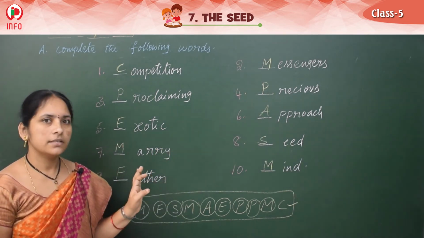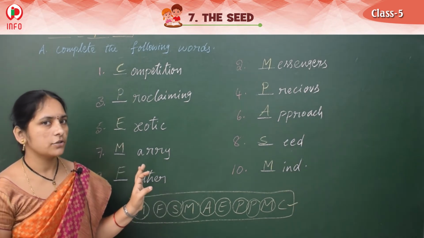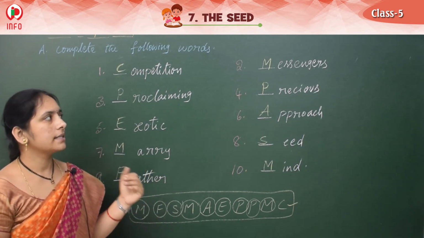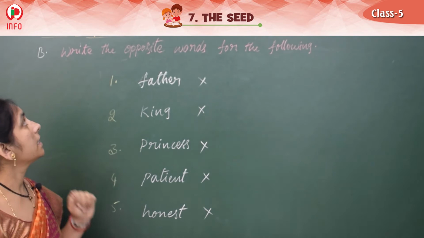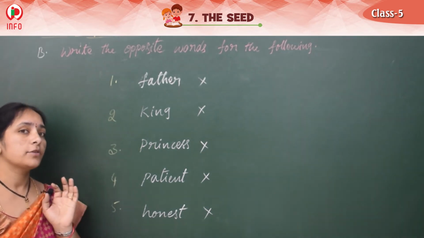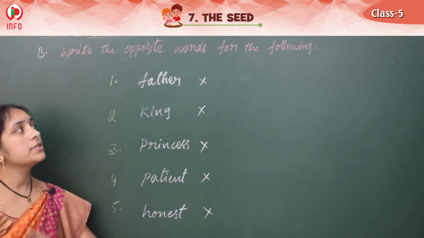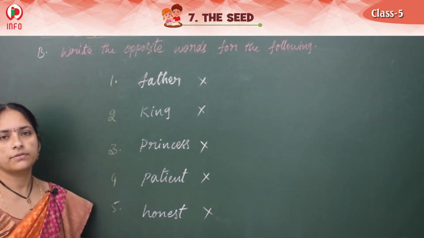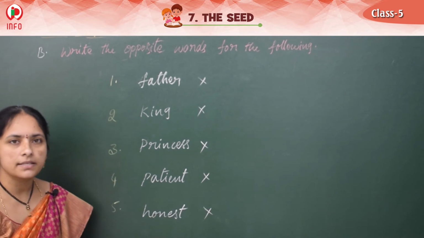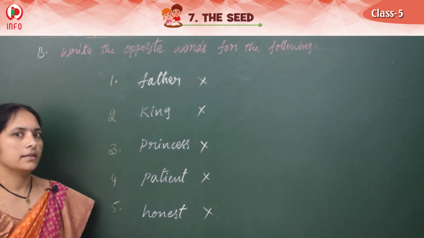Clear? Did you get the pronunciation of all these words to spell? Very good. So, let's see the next topic. See children, next, after spelling, we have to write the opposite words for the following. Very few and simple words they have given, opposites, right?